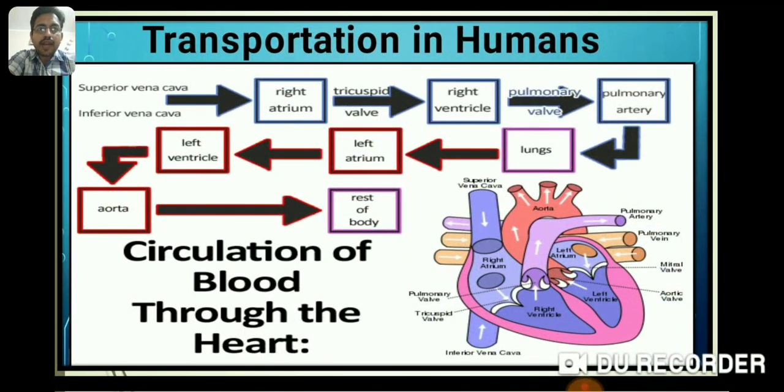This is the flow diagram showing you the transportation of blood in humans that I have just discussed. You can look at this diagram. The superior and inferior vena cava bring the blood to the right atrium, from where it is transferred to the right ventricle, then to the pulmonary artery, then to the lungs, and from the lungs to the left atrium, and from the left atrium to the left ventricle, then the aorta supplies it to the rest of the body. This is the circulation chart of blood.